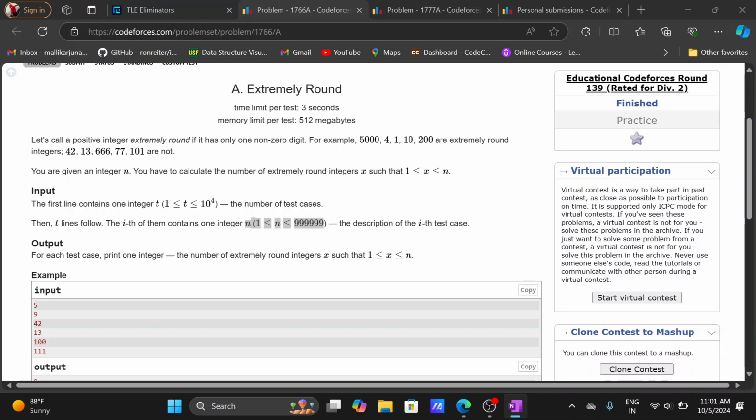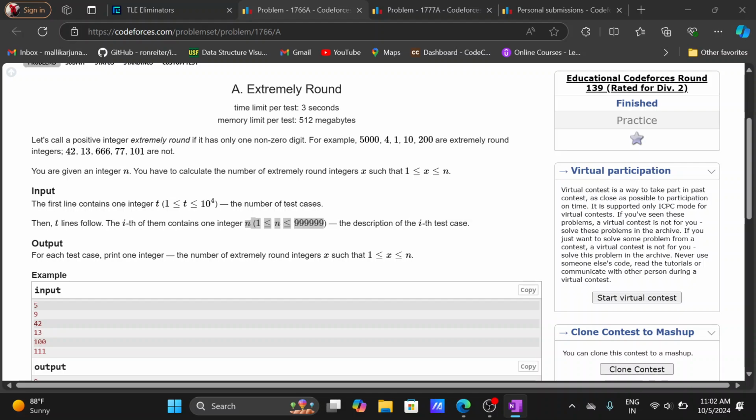As I said, we have to find which of these n numbers are extremely round numbers and store them inside an array A. Now this A contains all the extremely round numbers up to this n value. Now read the test cases from the user, who gives a value n. Then we just have to check whether this n is greater than or less than or equal to the element present inside the array.